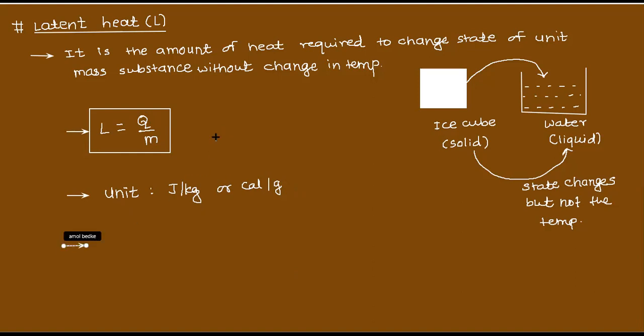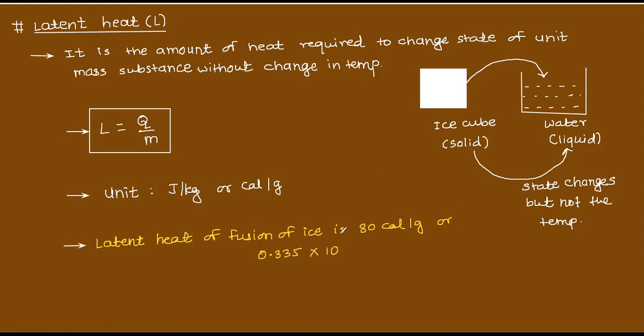Latent heat of fusion of ice is 80 calorie per gram, or if you want SI, then 0.335 into 10 to the power 6 joule per kg.